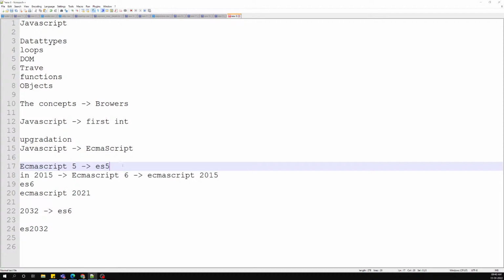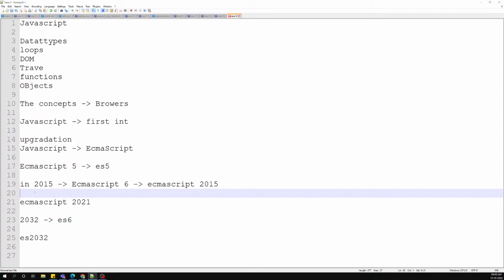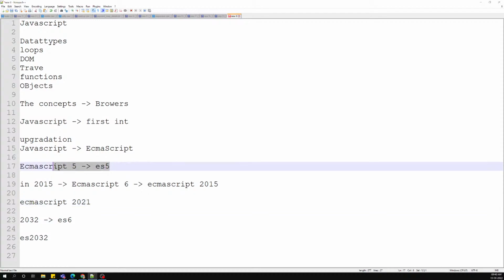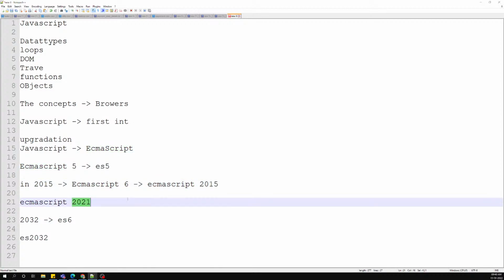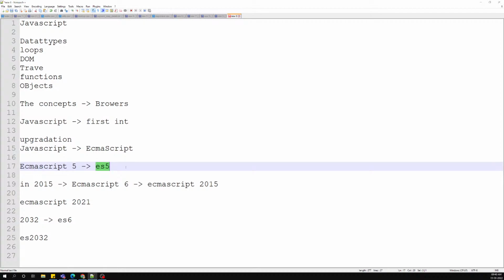This is the thing you need to understand. Tomorrow, by 2032, ES6 or ES7 will become the base. Right now we don't have that, since it was released only 7 years back. So we need to make ES5 the base, so that all the browsers support it. But it is also mandatory that you learn the syntax of ES6, because going forward the ES6 syntax will become more common and more popular, and ES5 will slowly fade away. That is the thing we need to understand.